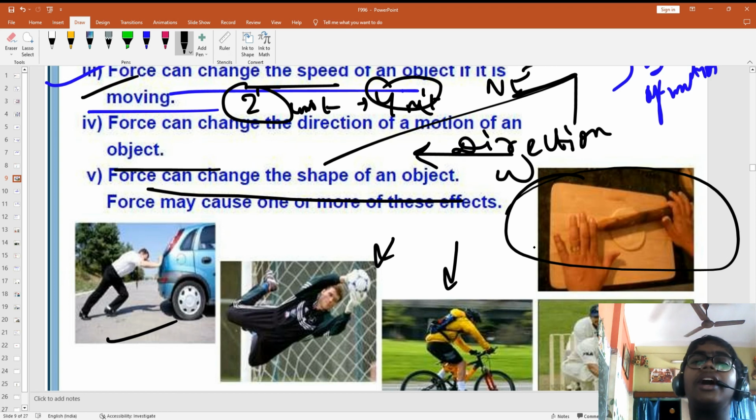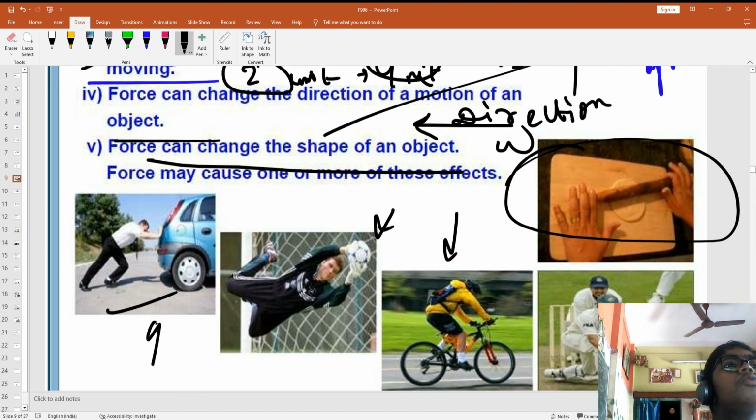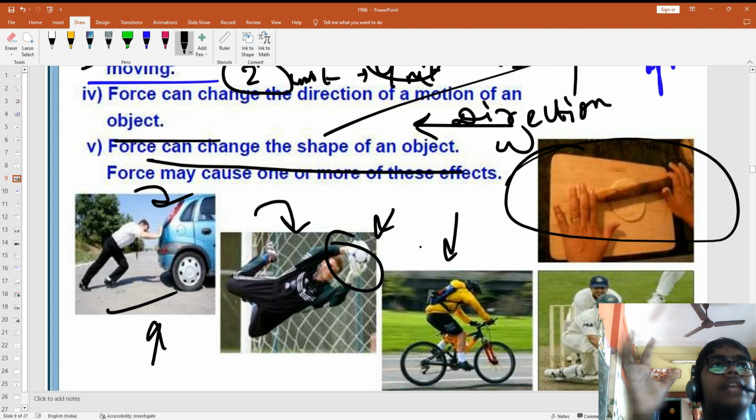It is becoming a flattened, thin roti. But it was like a ball previously. So see, force can change the state of motion. The car was standing. When we are pushing it, it is moving. Force can make an object come to rest. So it was moving, coming, and the goalkeeper has stopped it.